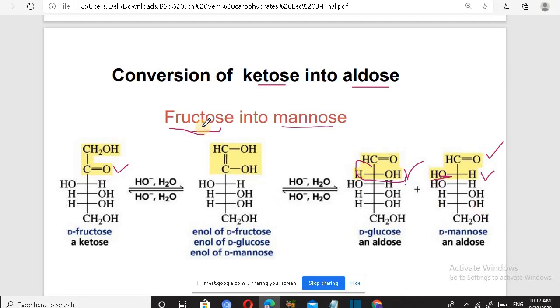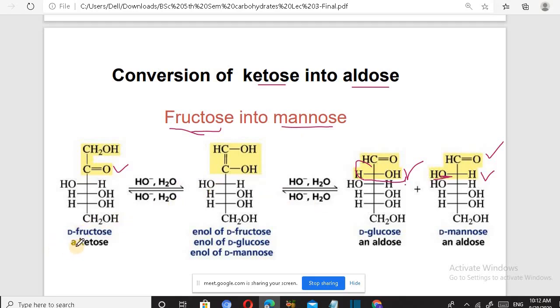So we can say fructose can be converted to glucose, or to mannose. In the reaction both glucose and mannose are formed. So if it asks to convert fructose into glucose or fructose into mannose, this reaction can be shown.